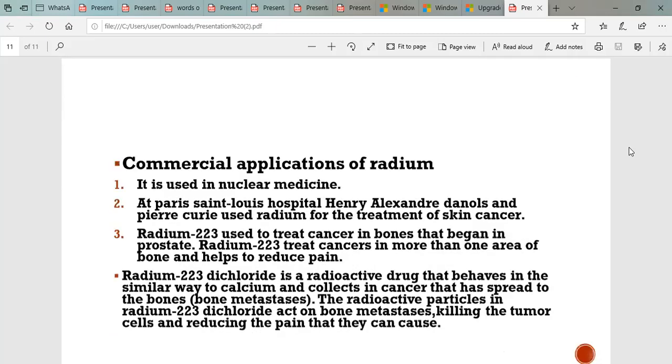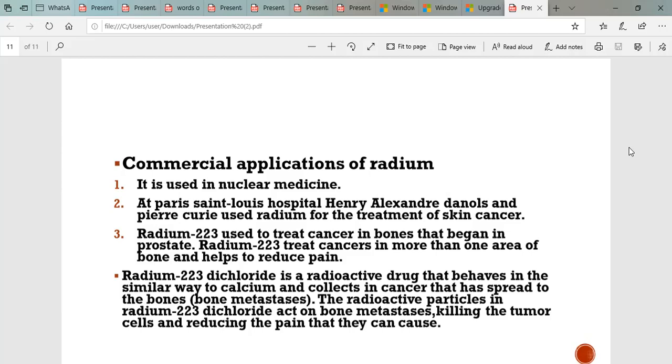Here are some commercial applications of radium. The most important commercial application is its use in medicine. It is used in medicine for cancer patients. Commercial applications of radium: it is used in nuclear medicine at Paris, St. Louis Hospital. Henry Alexander Daniels and P.D. Curie used radium for the treatment of skin cancer.